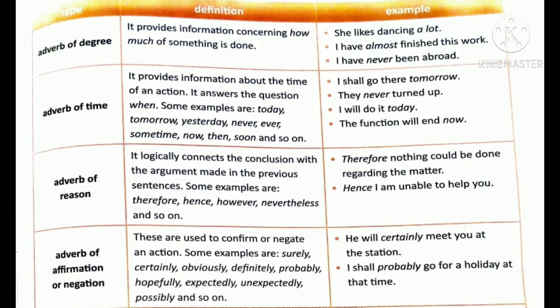For example, surely, certainly, obviously, definitely, probably, hopefully, expectedly are used to confirm, and unexpectedly, possibly, and so on tell negation. He shall certainly meet you at the station. That is confirmation. I shall probably go for a holiday at that time. Confirmation.